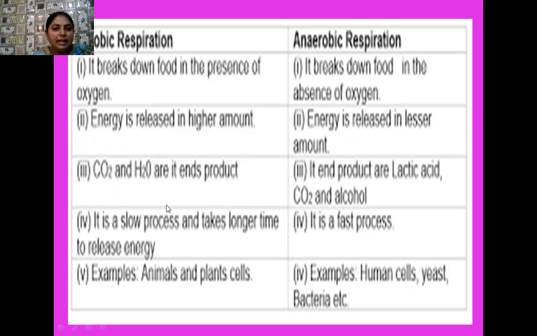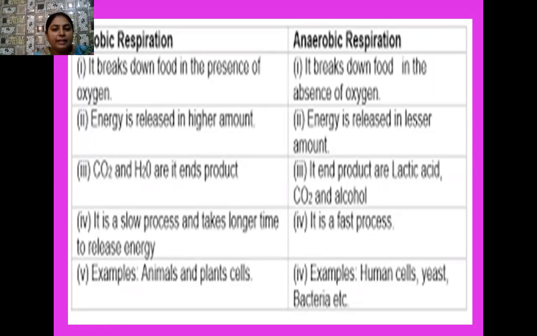amount. Then what are the end products in aerobic respiration? Carbon dioxide and water. They are the end products. Whereas in anaerobic respiration, as you know, it may be alcoholic fermentation, it may be lactic acid fermentation. So the end product may be an acid such as lactic acid or an alcohol such as ethanol, along with or without molecules of carbon dioxide. Yes, students, aerobic respiration is a slow process and it takes longer time to release energy. Whereas anaerobic respiration is comparatively a fast process.